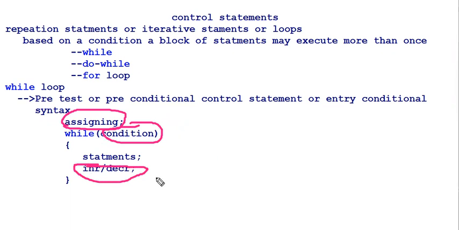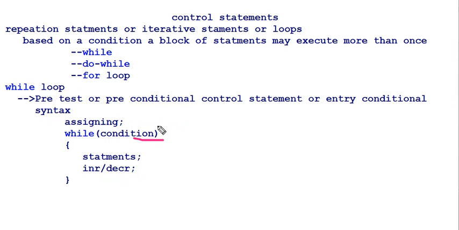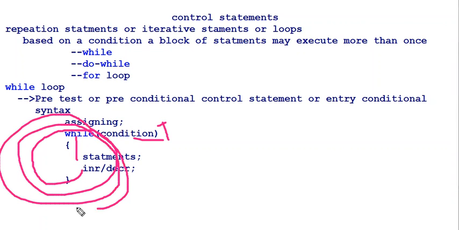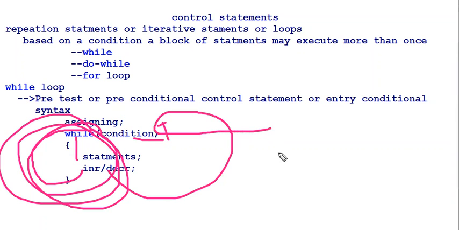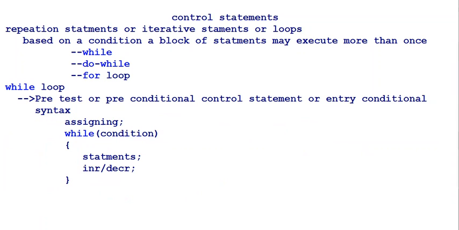Why do we go for increment and decrement? Once the condition is true, we enter the while block and repeat a group of statements again and again. With this increment or decrement value, the condition should become false, because at one point we have to stop our loop. So we make the condition false by incrementing and decrementing the values.